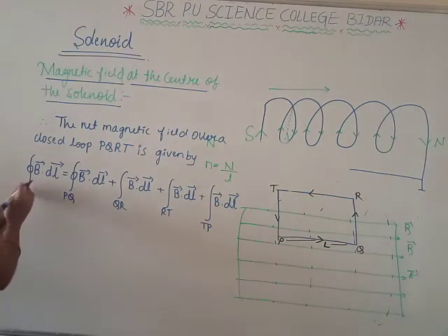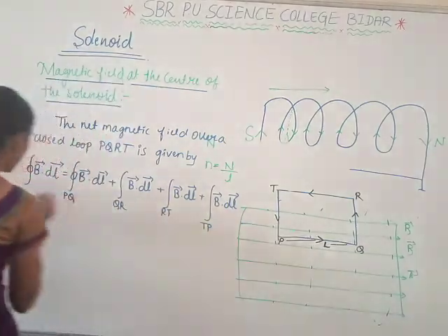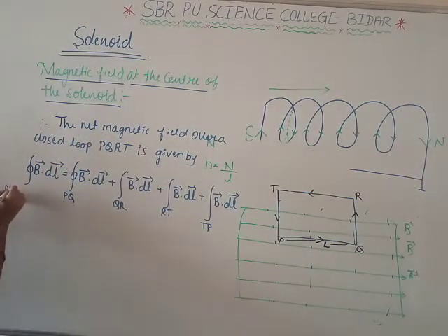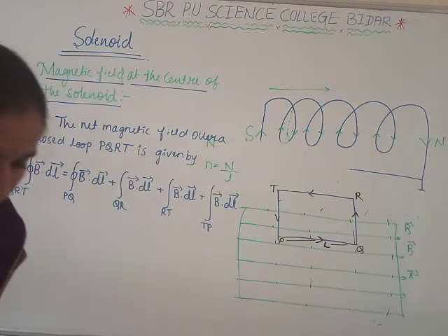This is the equation to find the total net magnetic field over the closed loop PQRT.